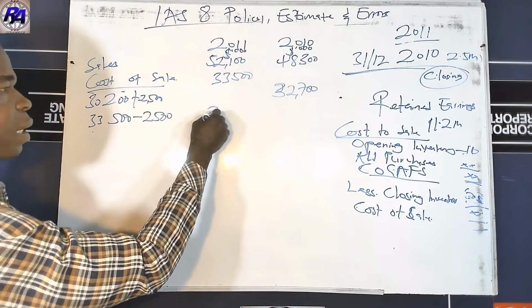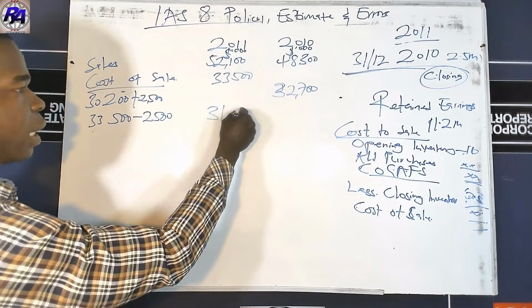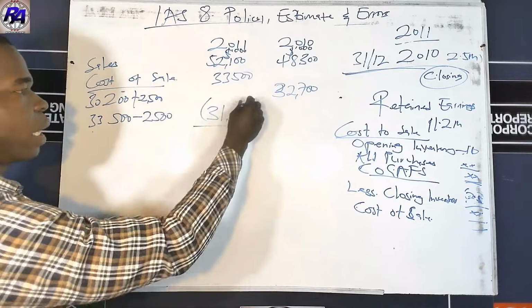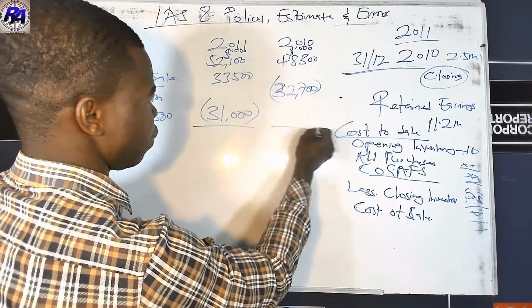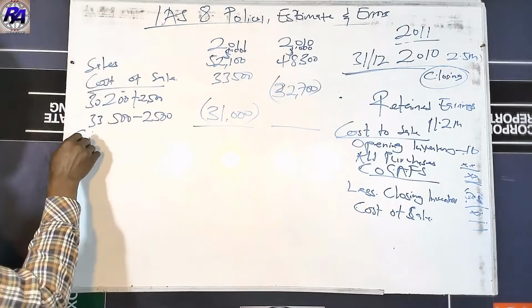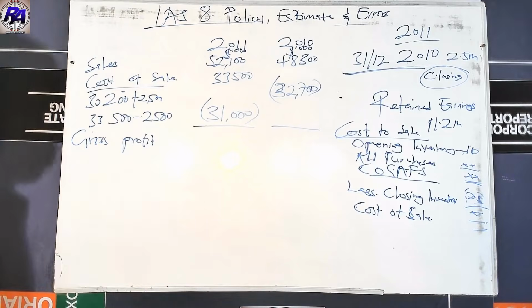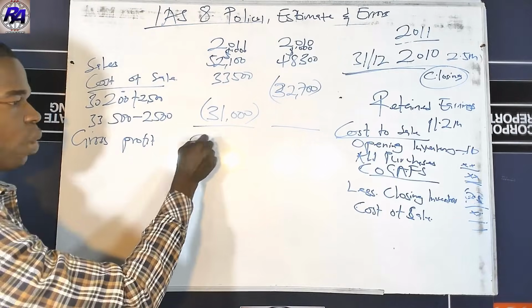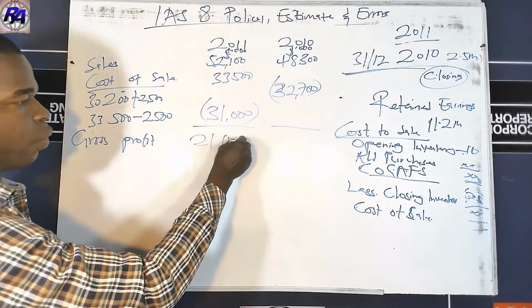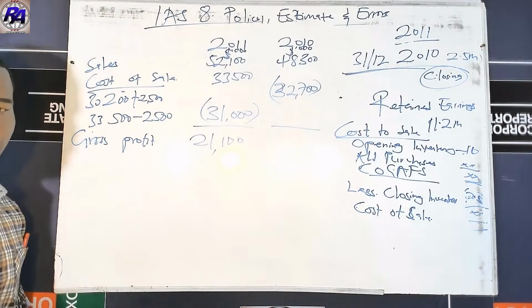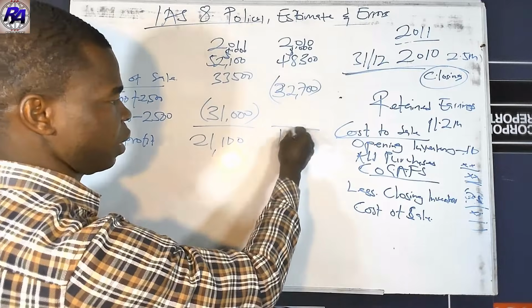This is going to give us 31,000. That is going to be our cost of sale over here. So we less this from this one to get our gross profit over here. So if you do this correctly, you are going to get 21,100, because it was 52,100, and the second one we are going to get 15,600.